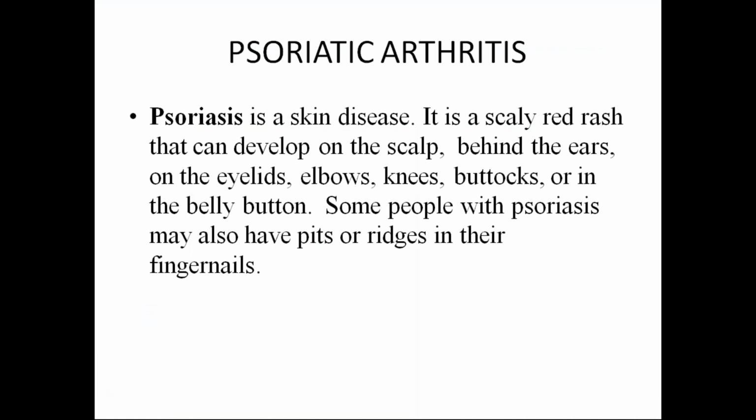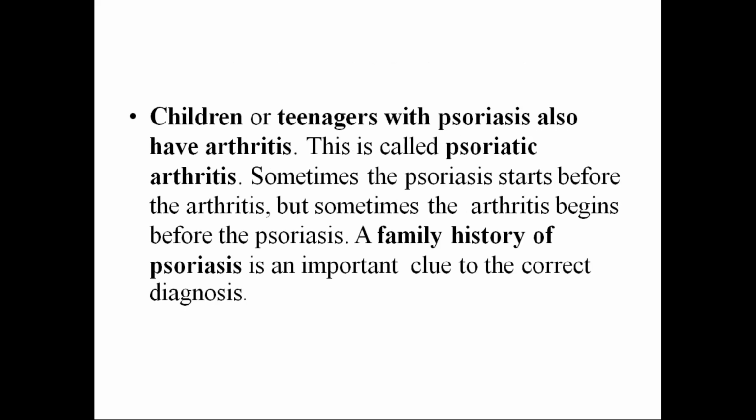Some people with psoriasis may also have pits or ridges in their fingernails. This is a typical general physical examination finding that we appreciate in a psoriasis case.